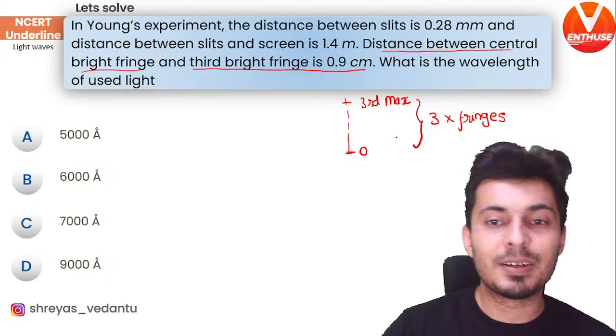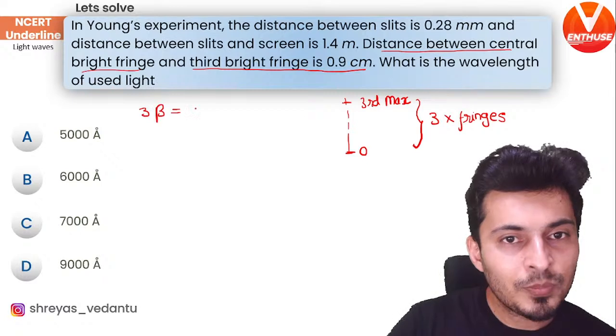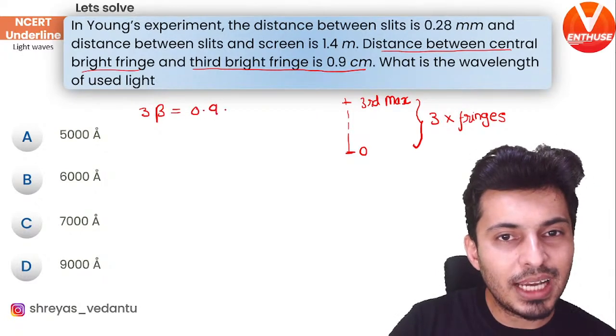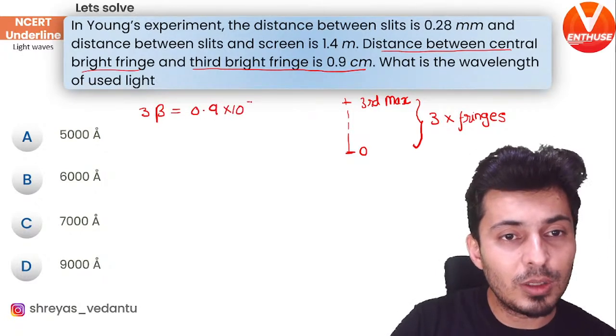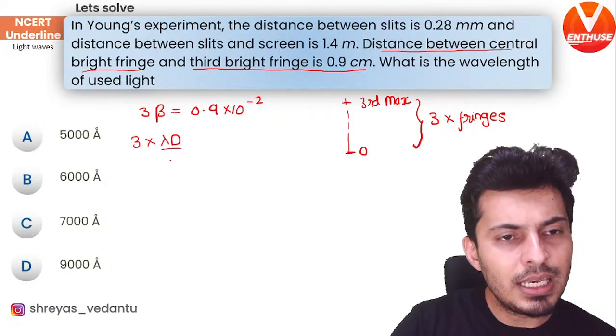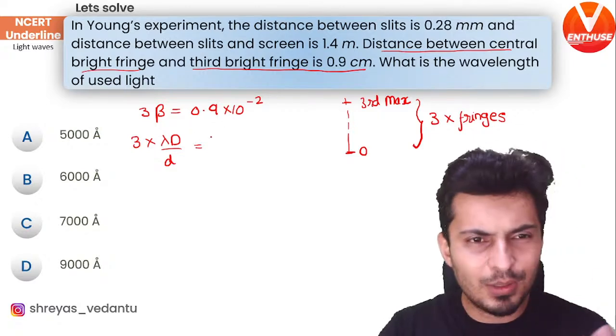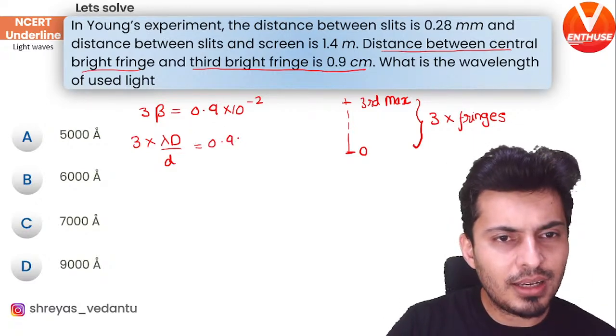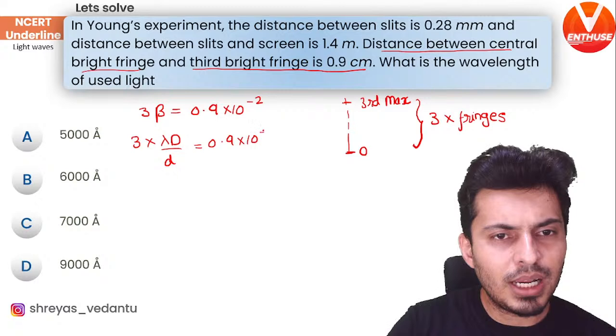So that means 3 times beta is equal to 0.9 centimeters, which is into 10 to the power minus 2. Beta is nothing but lambda D by d, so that's the standard formula, equal to 0.9 into 10 to the power minus 2.